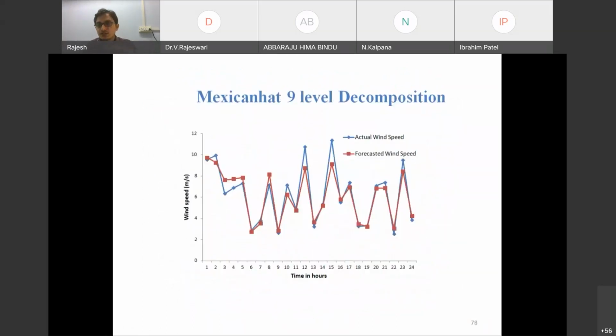So again, after 10 or 15 minutes, I will show you in the hands-on session the Excel sheet also. After the MATLAB programs, I will show you how I copied; everything is already done. I'll just show you at a glance within 5 to 10 minutes. Analysis we will do in these individual MRAs, multi-resolution analysis.